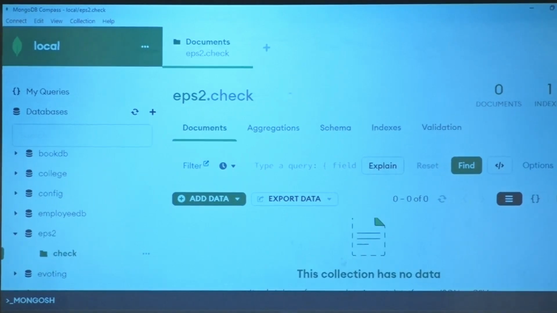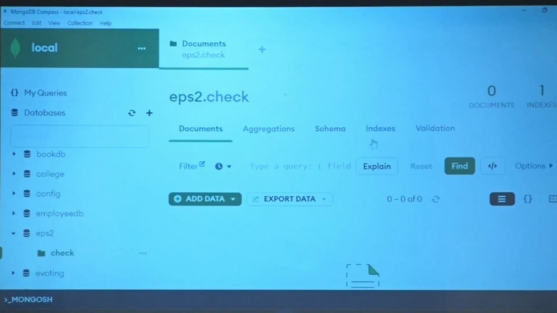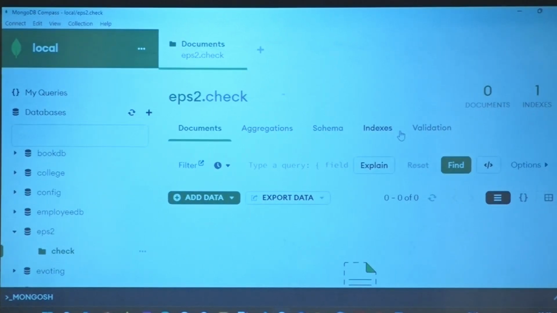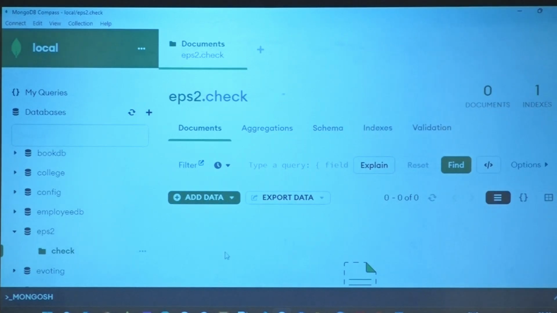Now aggregations, schema, indexes, validation. All these are the second level of MongoDB features, meaning you can aggregate stuff, you can look at the schemas, indexes. We will not be going over there, please. That is a separate MongoDB course altogether. What I'd like to show is how to add data real quick.